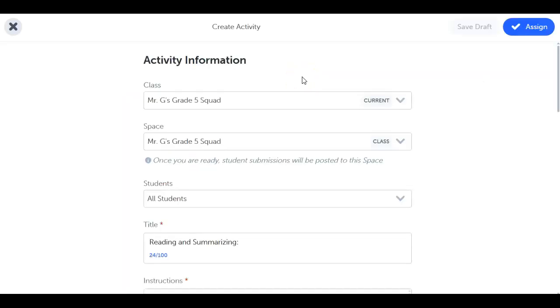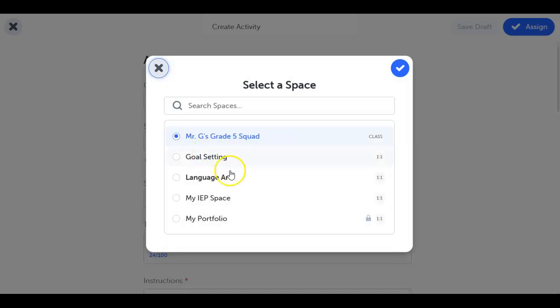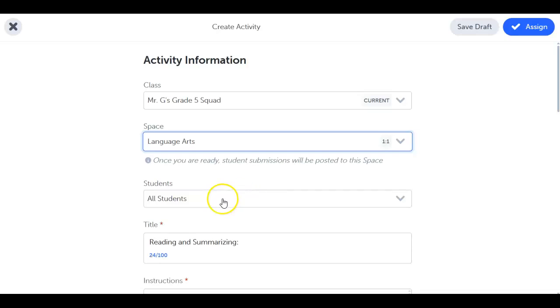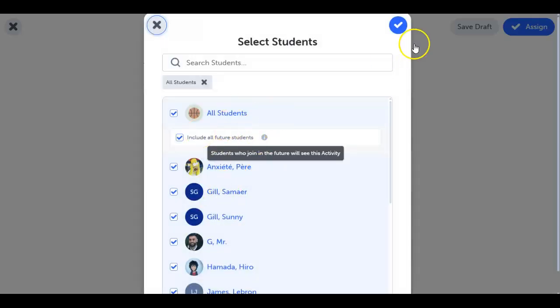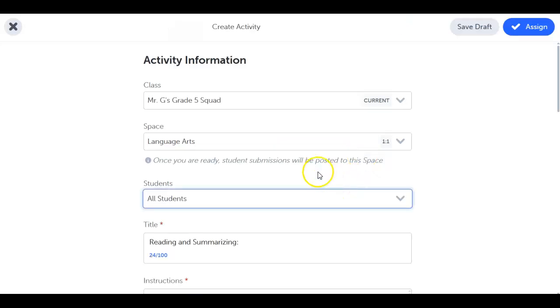You first decide where you'll want the submissions of this activity to be posted. By default, it will be in the class space, but you can choose any other one-to-one space you want. Then, assign your activity to one, multiple, or all students, perfect for differentiation.